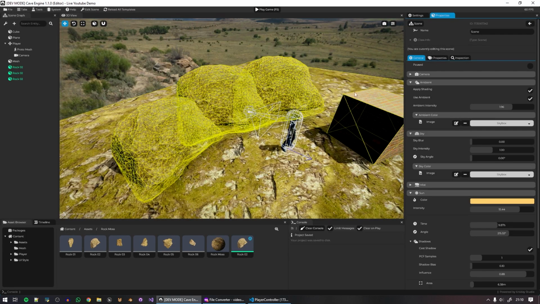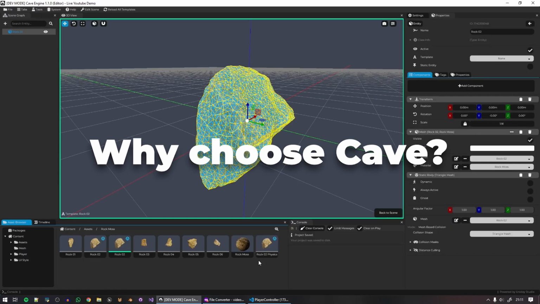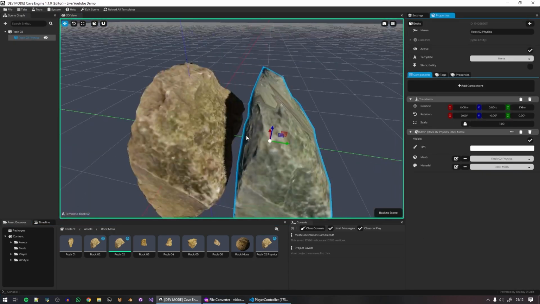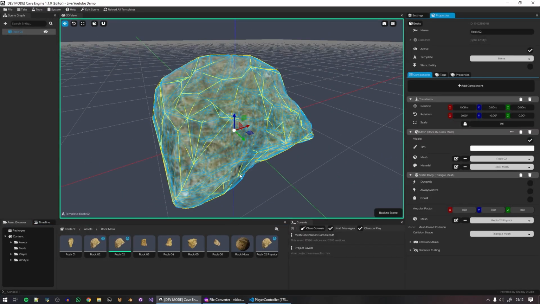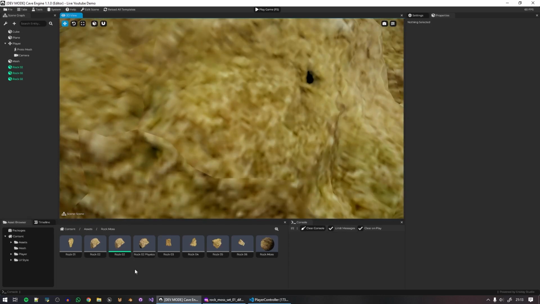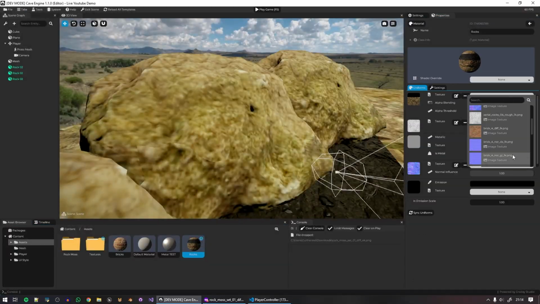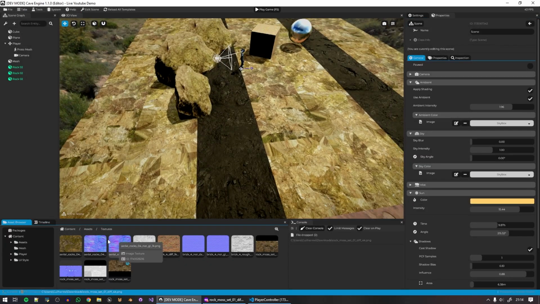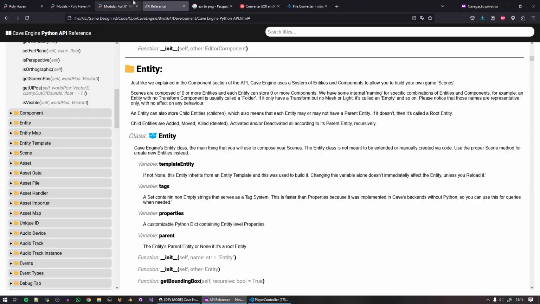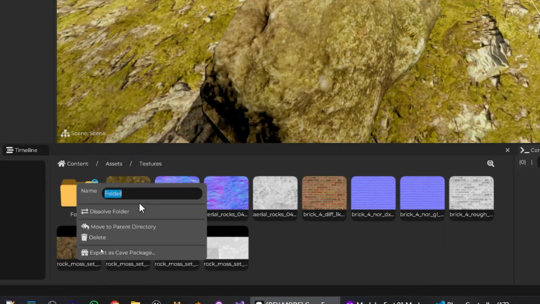I know that with so many other engines on the market, including free ones, you might ask yourself, why should I choose Cave? Here's the main point that really matters. While other engines are made by giant companies or maybe by many developers who don't always understand the real needs of a game creator, Cave Engine was built directly by developers who live and breathe game dev every single day. Most developers of other engines don't actively use the tools they made to create games. They're just engine developers. The few who do use it are often not the main creators of the engine, which severely limits the changes they can make to the code.